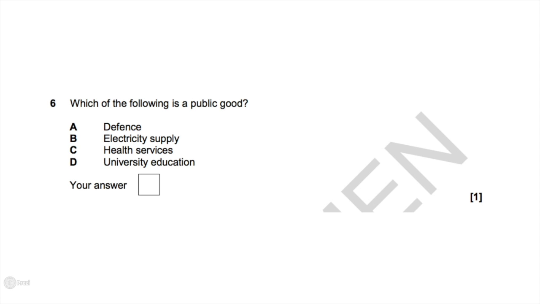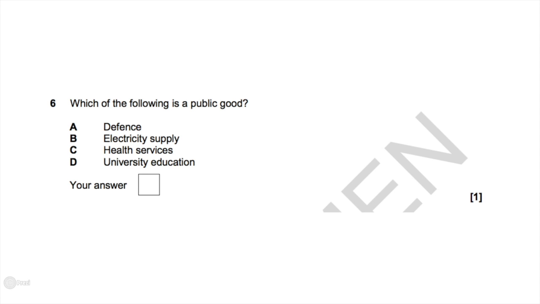So now we will look at questions 6 to 10 of this Econ 1 specimen paper. Question 6 asks, which of the following is a public good? A public good is non-excludable and non-rival. Non-excludable means that you cannot exclude someone from receiving the benefit from it. And non-rival means the consumption of it by one individual does not decrease the amount available for another individual.